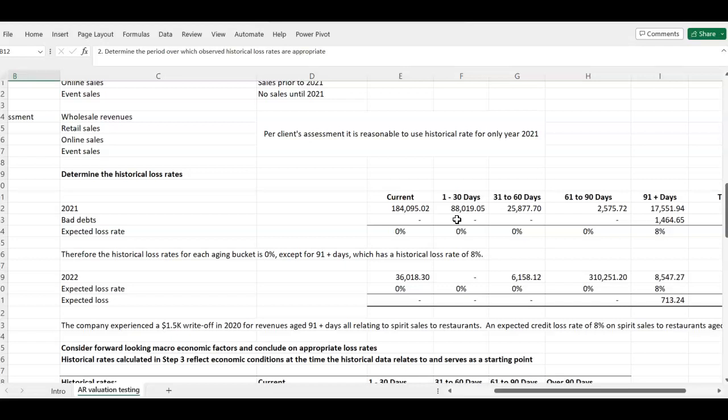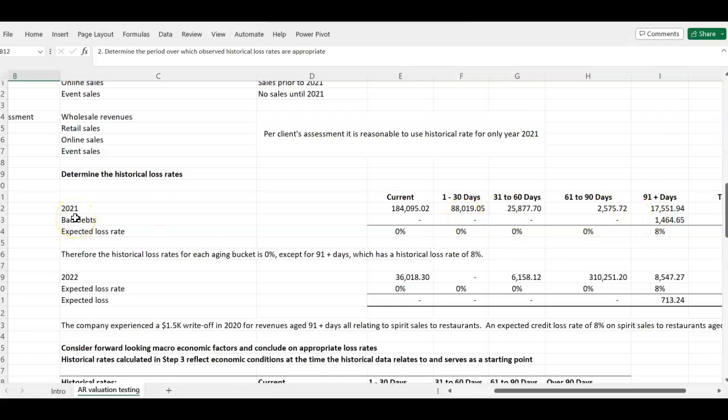Okay, and after doing that, I also looked at the work that was done in 2021, like the client's records for 2021. I looked at the bad debt. So how much bad debt did this client record? Okay, and I saw that for current they didn't record any bad debt, so they only recorded bad debt of this amount for receivables that were 91 days plus. Okay, so you need that information.